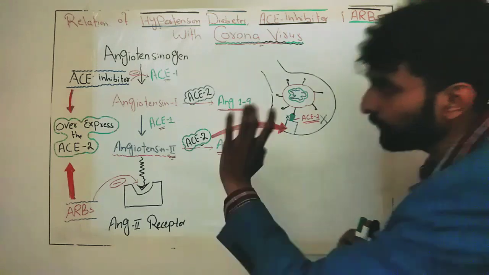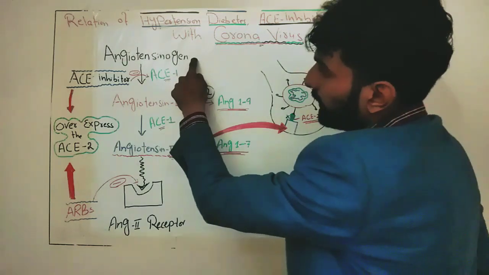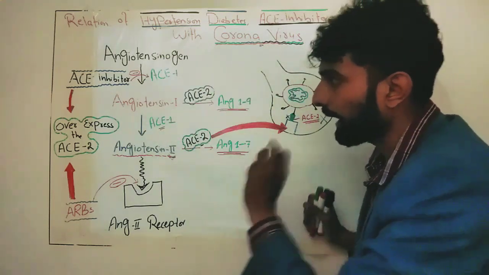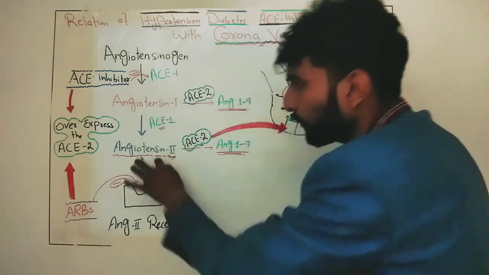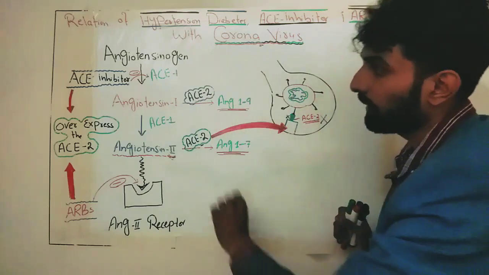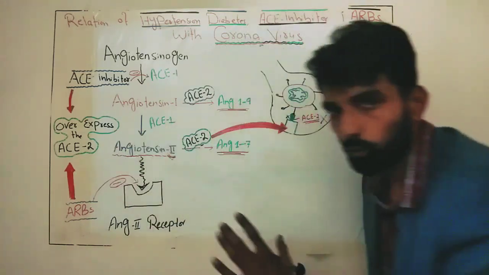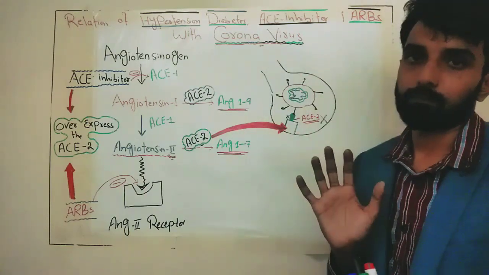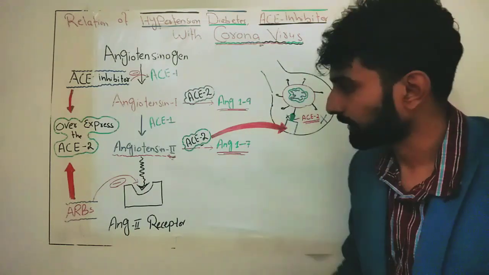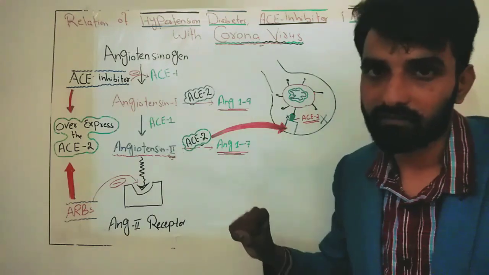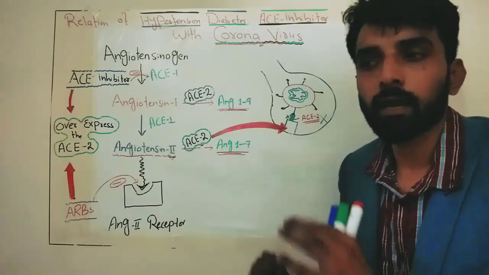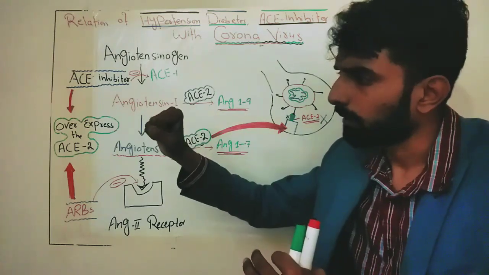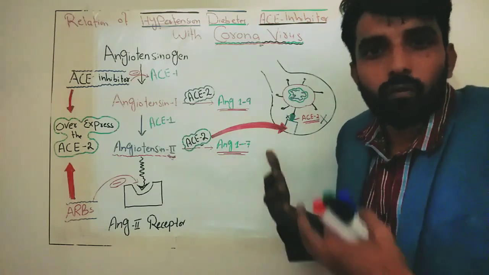We know that angiotensinogen is converted into angiotensin 1 with the help of the ACE1 enzyme, and angiotensin 1 is converted into angiotensin 2 with the help of the ACE enzyme. This angiotensin 2 is basically a potent vasoconstrictor. It means it will constrict the blood vessel, and if it constricts the blood vessel, it will increase the TPR. So if the blood vessel is being constricted, obviously blood pressure will increase.